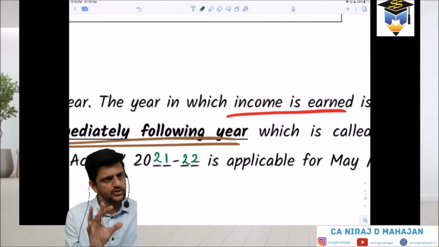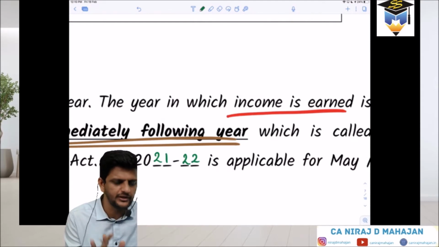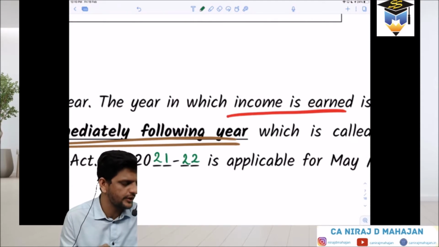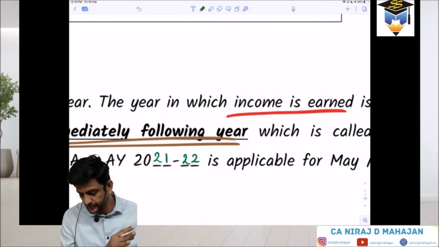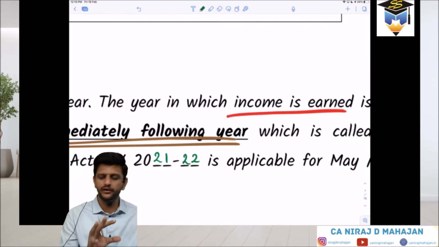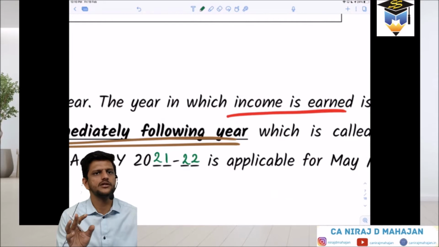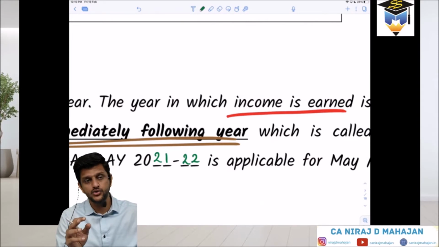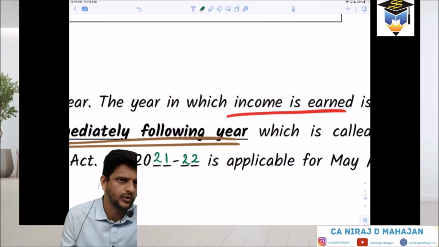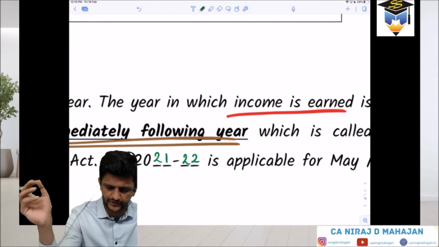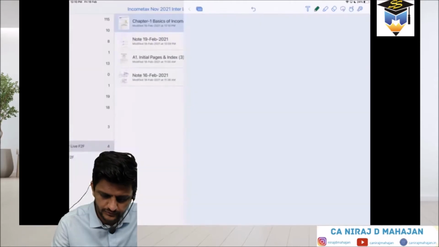Again, as of the cutoff date of April, you do not know the current budget. As of the April end, what we are still following is the last financial year, 2021. That's why that AY is 21-22. Got it? Are you understanding what we are doing here? Done.